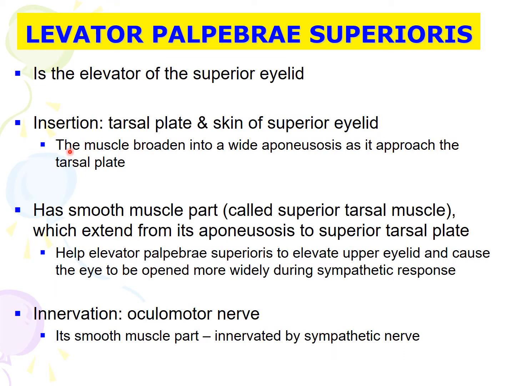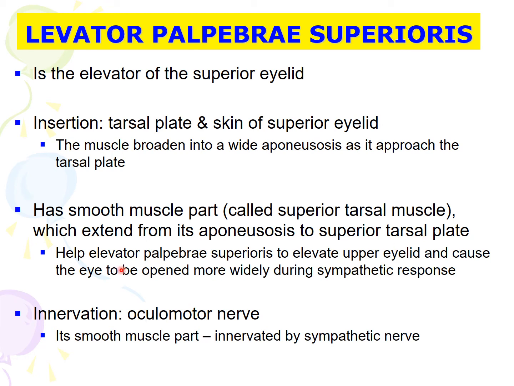Levator palpebrae superioris is the elevator of the superior eyelid. It raises the superior eyelid. It is inserted to the tarsal plate and skin of the superior eyelid. It has 2 components, a smooth muscle part and a skeletal muscle part. The smooth muscle part is called the superior tarsal muscle, and this extends from its aponeurosis to the superior tarsal plate.